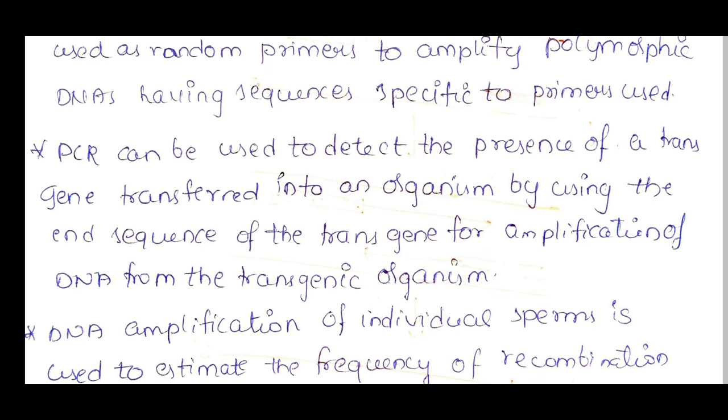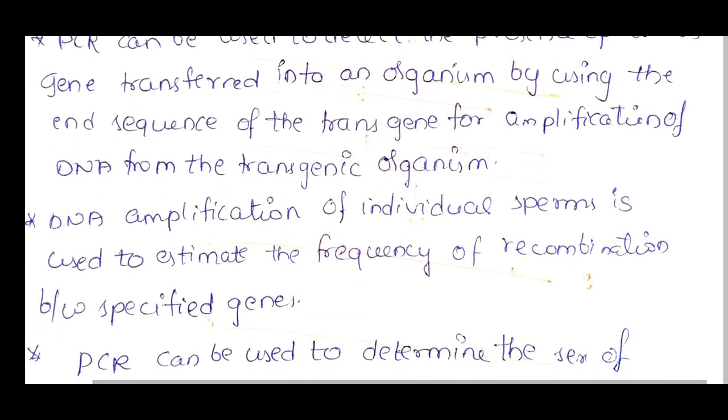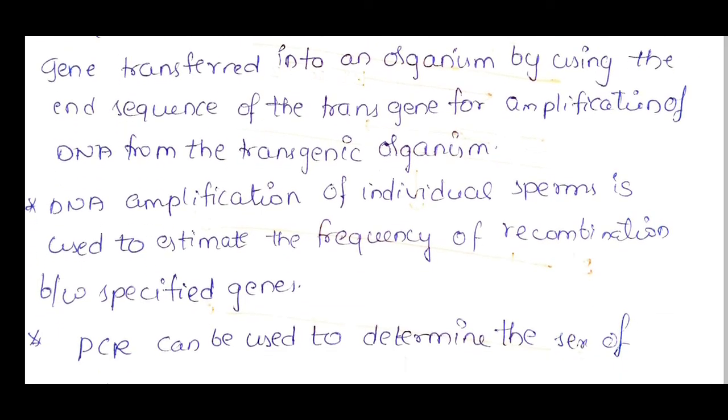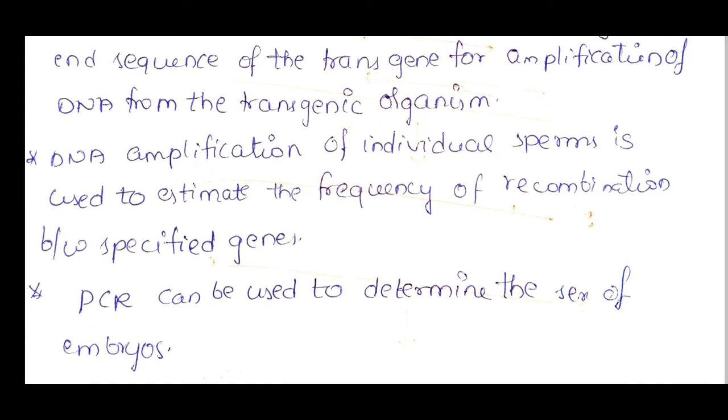And DNA amplification of individual sperms is used to estimate the frequency of recombination between specific genes. Amplification of individual sperms can be done to know the frequency of recombination between specific genes.